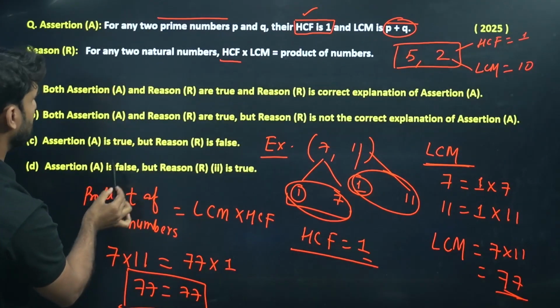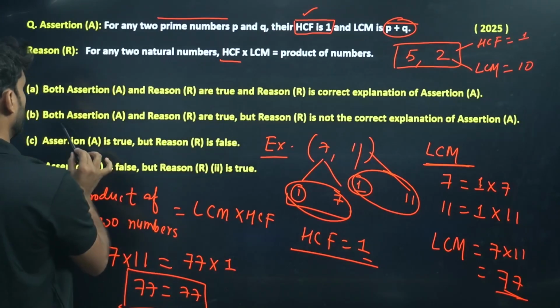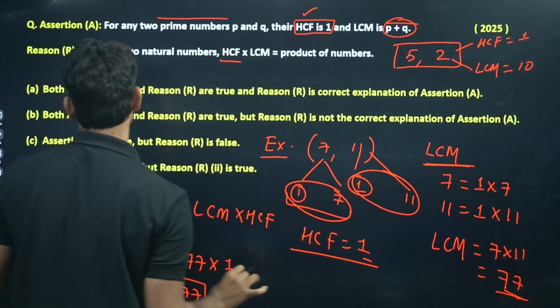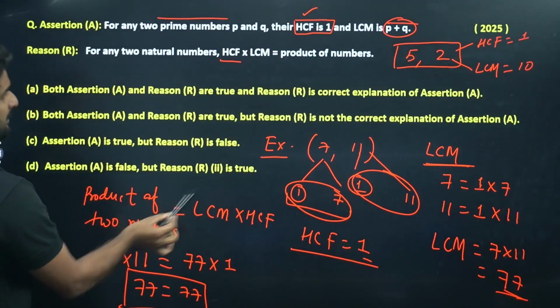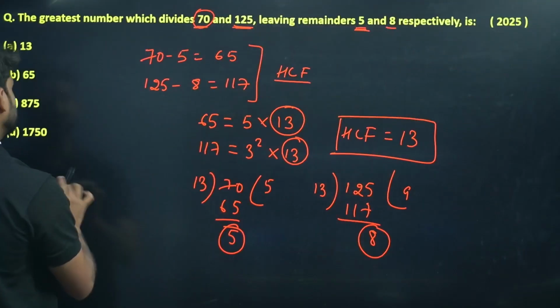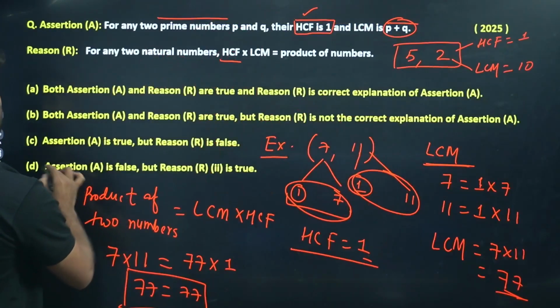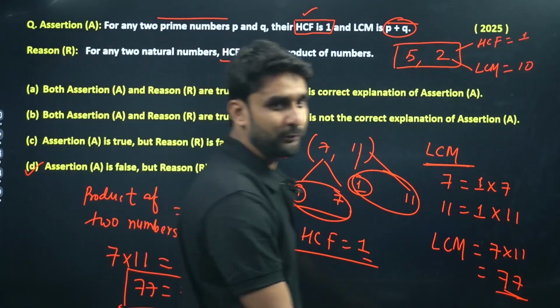Which option number? Look, are both assertion A and reason true? No. So the assertion is false, but the reason is true. Yes. Is it clear? Hope you understood.